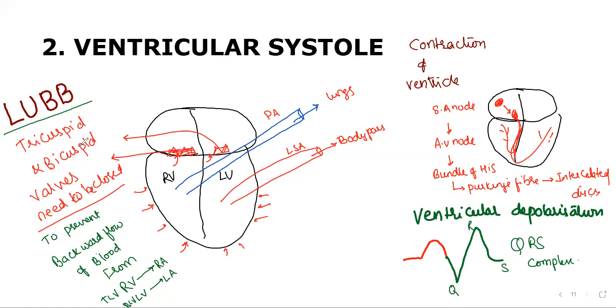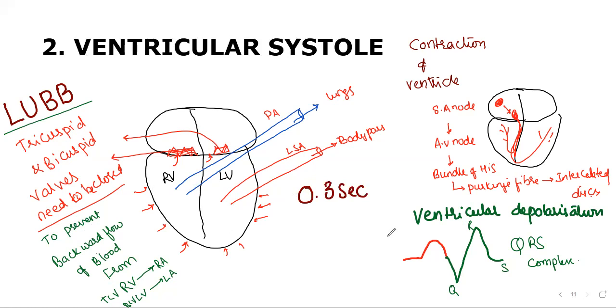You have our heading on the screen. During ventricular systole, lub sound is created by the closure of the tricuspid and bicuspid valves. Okay. Lub sound is for what? To prevent the backward flow of blood from right ventricle to right atria and left ventricle to left atria. Is it clear? Then the time taken for this is 0.3 seconds. You see, the time taken for this is 0.3 seconds.